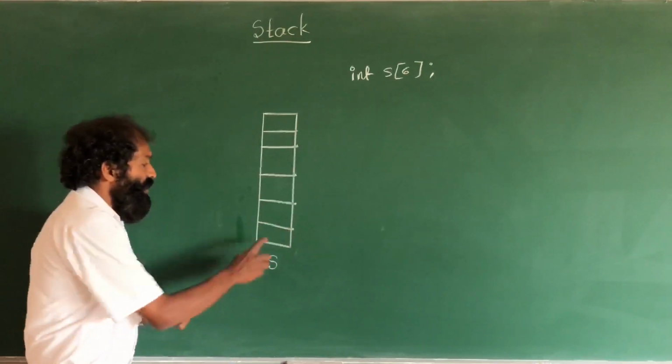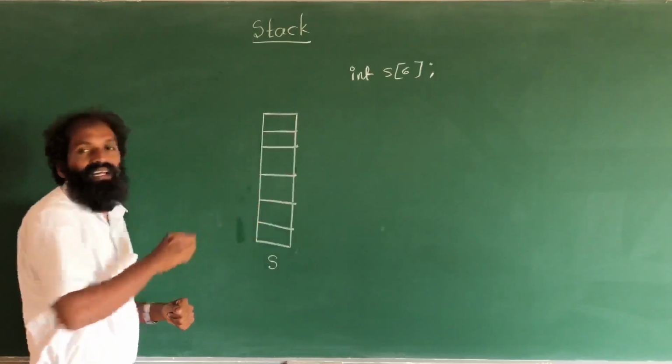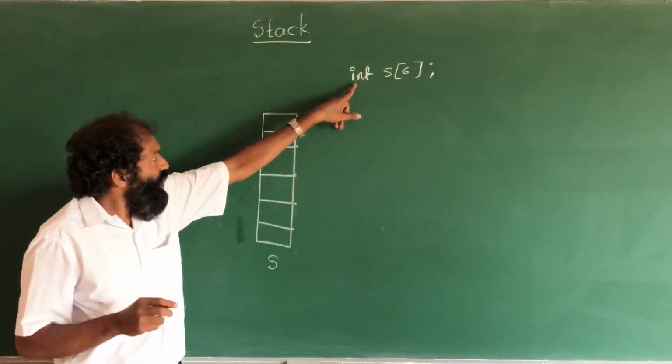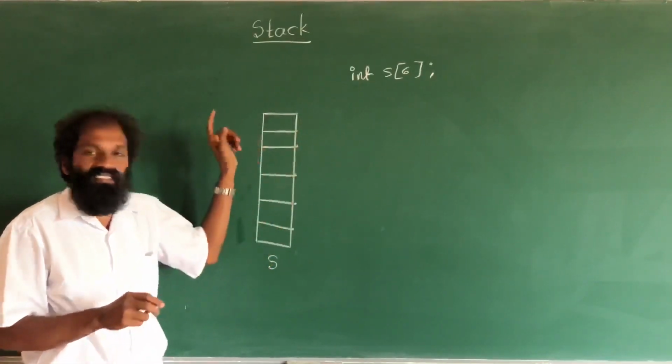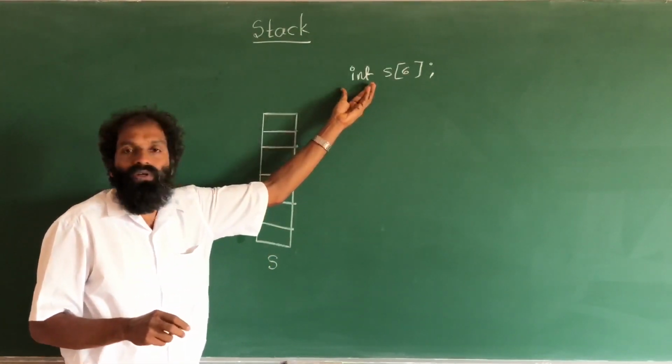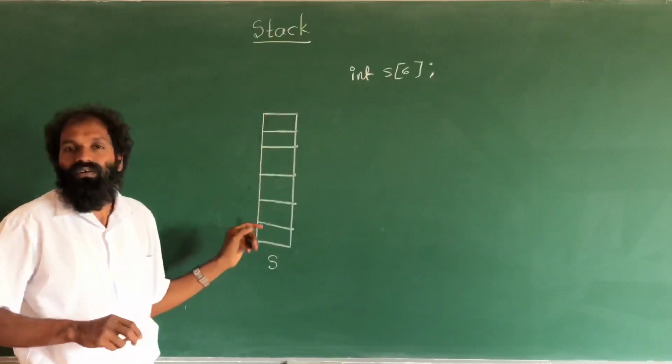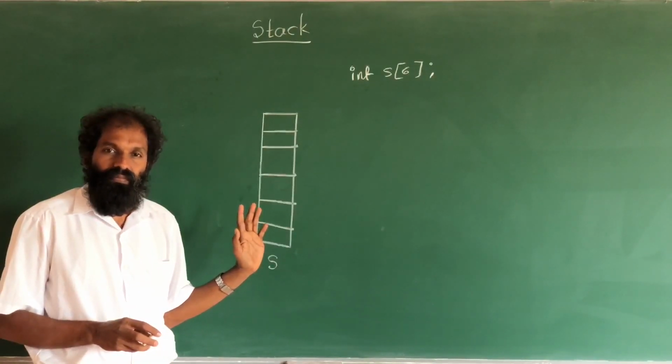Here we can store integers because we have written int. If you write char here, we can store characters. If we write float, we can store floating point numbers.